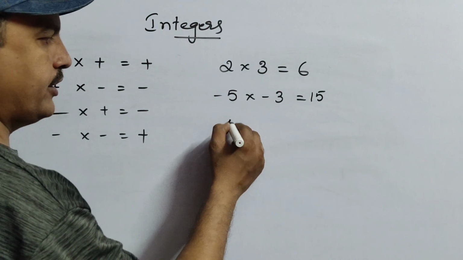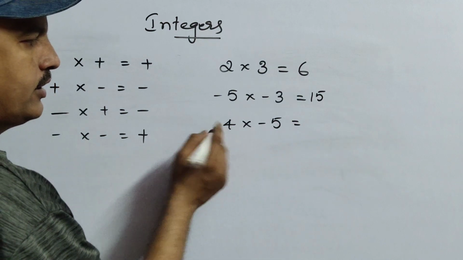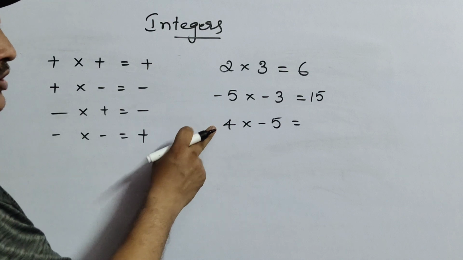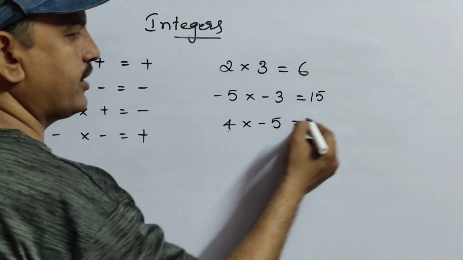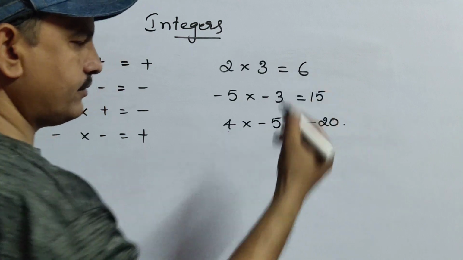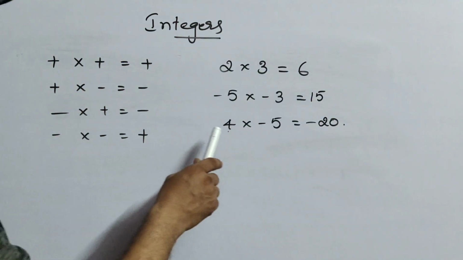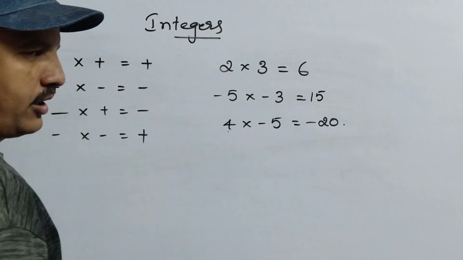Now 4 into minus 5. Here there is no symbol in front of 4, so you have to treat it as positive. So plus into minus is minus. 4 5s are 20. Okay children, when the word into comes from your mouth, don't change the symbol at all.